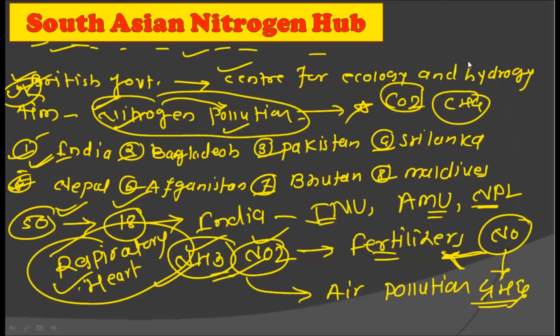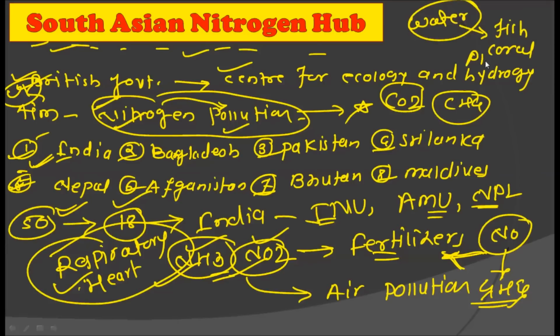Besides this, nitrate in some chemical fertilizers is directly poured into the water, and due to the pouring of this nitrogenous waste in the water, it creates a risk not only for humans but also for fish, coral reefs, and plant life in the seas. So this again causes a very harmful effect by polluting the water. So nitrogen is not only related with air pollution but also with water pollution, which can have a direct effect on humans, fish, coral reefs, and plant life in the seas.